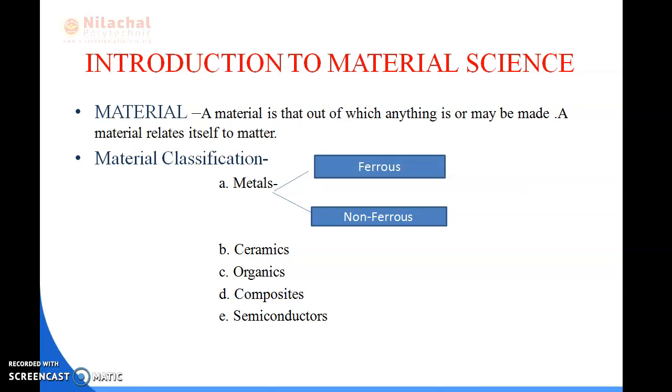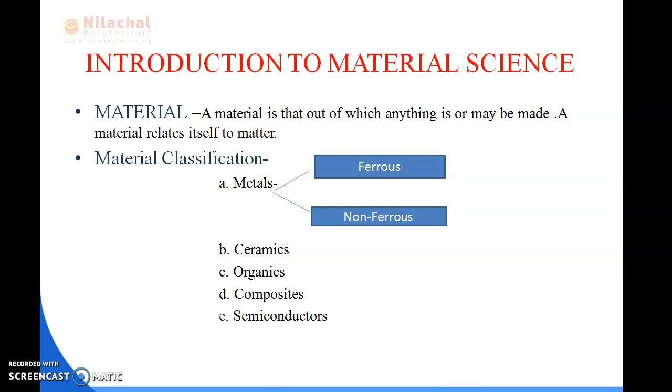First of all, introduction to material science. We know what material is and we know what engineering is, but this is the combination, engineering material, so first of all we have to know what a material is. A material is that out of which anything is or may be made. A material relates itself to matter.